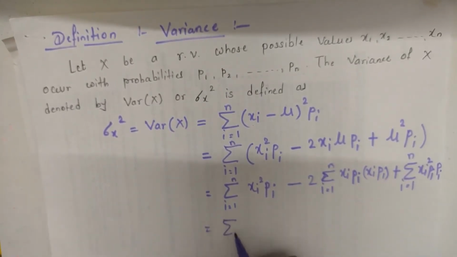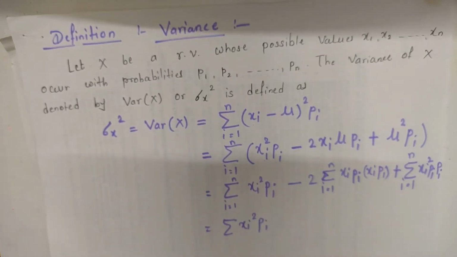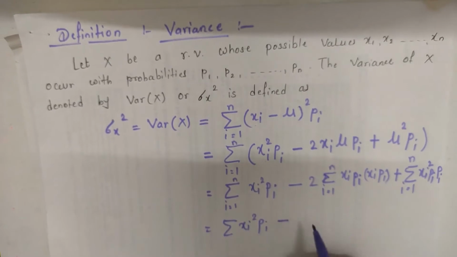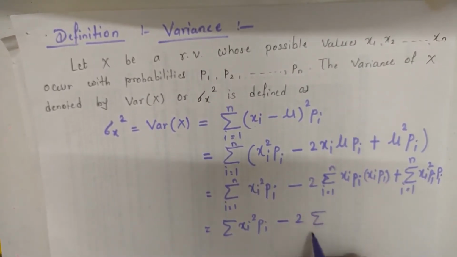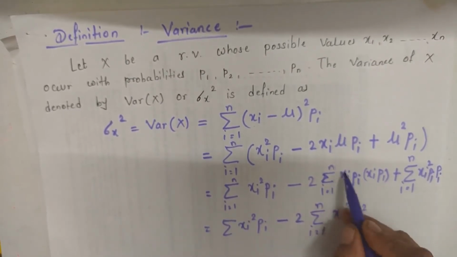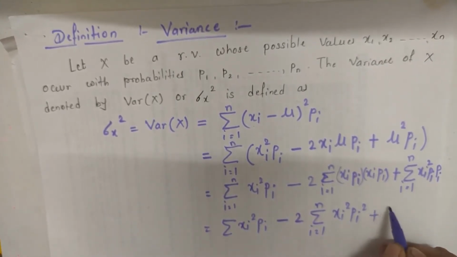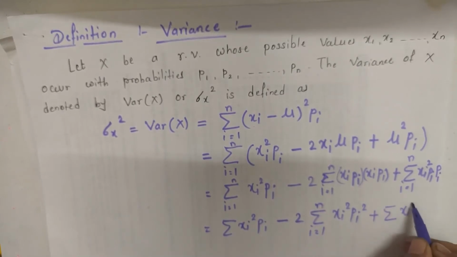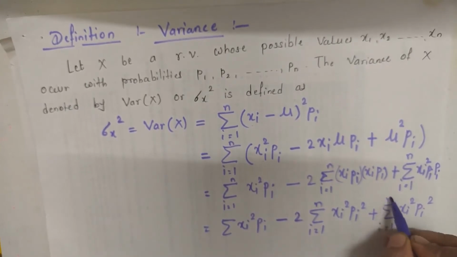Now summation xi square pi is the value of E of X square, minus 2 into summation xi pi into xi pi, which can be written as xi square into pi square, plus summation xi square pi into pi, that is pi square, i from 1 to n.